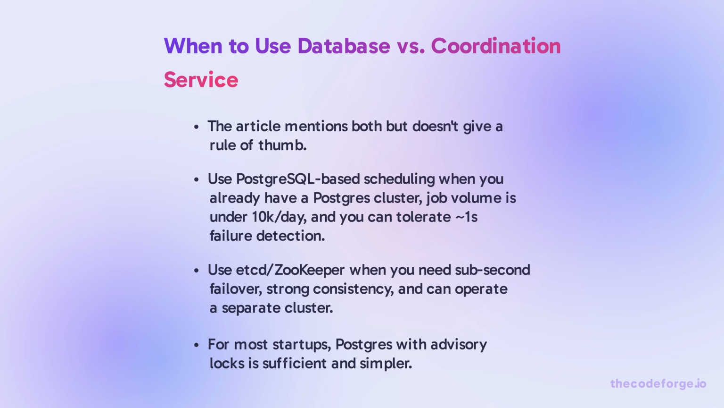The article mentions both but doesn't give a rule of thumb. Use PostgreSQL-based scheduling when you already have a Postgres cluster, job volume is under 10K a day, and you can tolerate roughly 1 second failure detection. Use etcd or ZooKeeper when you need sub-second failover, strong consistency, and can operate a separate cluster. For most startups, Postgres with advisory locks is sufficient and simpler.